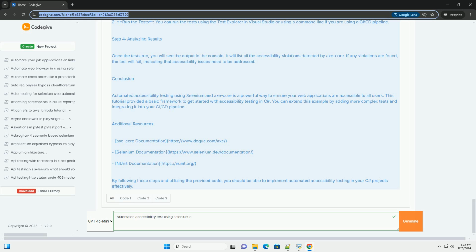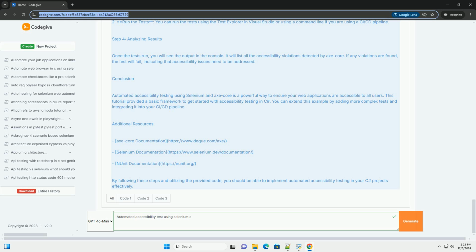Selenium.WebDriver, Selenium.Support, Selenium.WebDriver.ChromeDriver, or any other driver you need, NUnit, and AxeCore for accessibility testing. You can install these packages using the NuGet Package Manager or the Package Manager console.